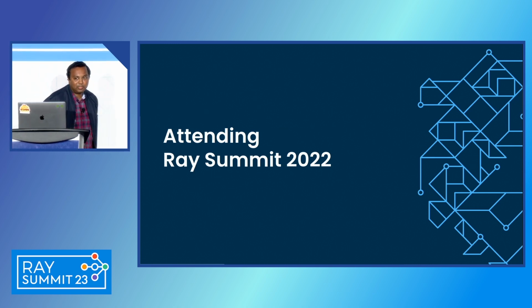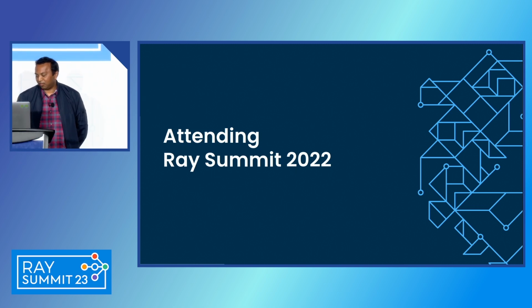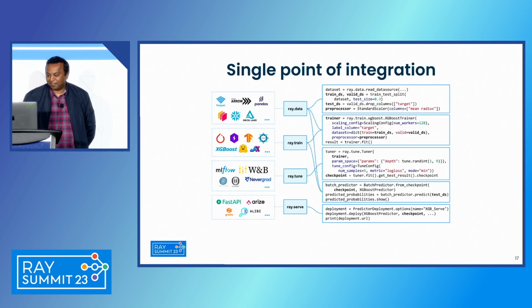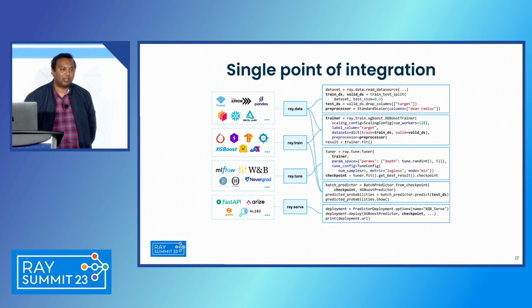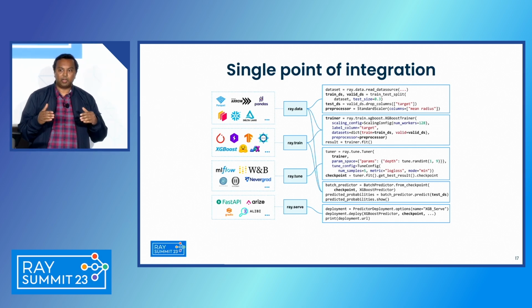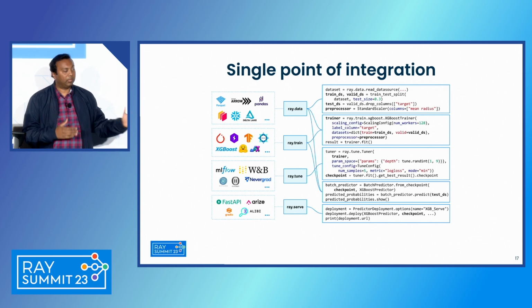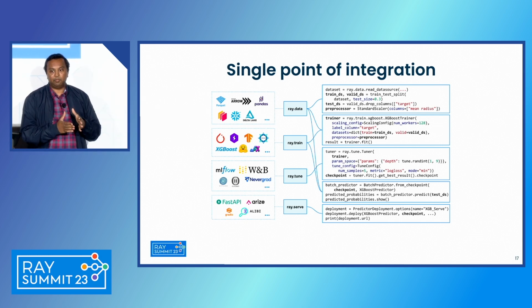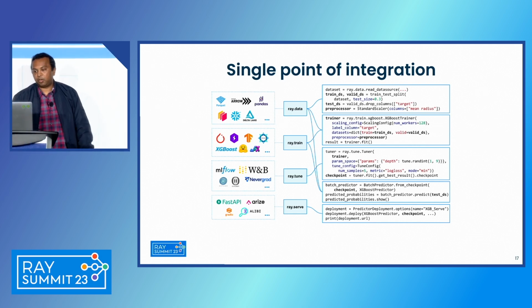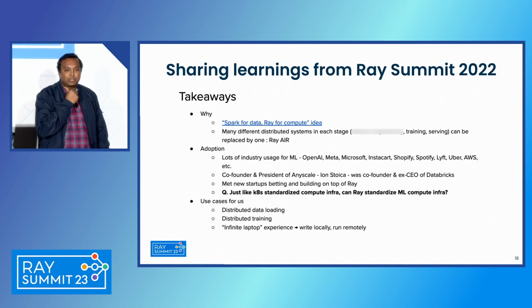So funnily enough, around this time is when we attended Ray Summit last year. And it's funny that we are actually on stage this year. One of the things that we learned at the first Ray Summit last year was that before, our training and serving required a lot of integration. Like, if you want to add a new library, we have to actually integrate it into our serving or training stack. Now with Ray, all of that came built in for free, at least for the most popular libraries. So we didn't have to reinvent that. That single point of integration was very attractive for us. And this was actually some of the notes that we shared with the team.